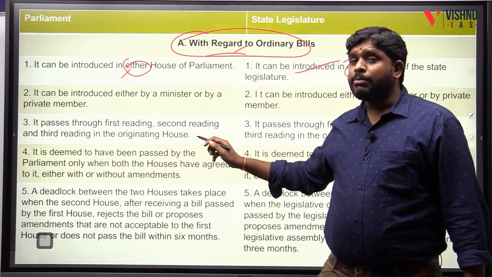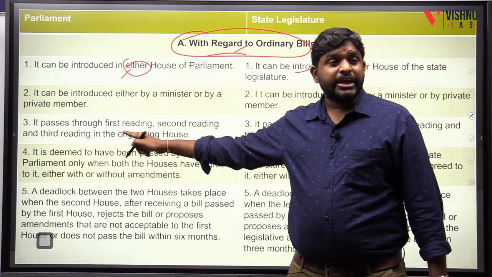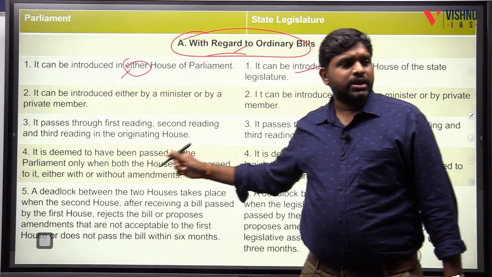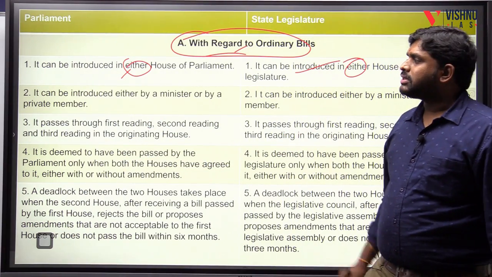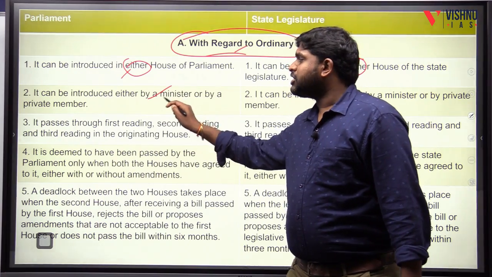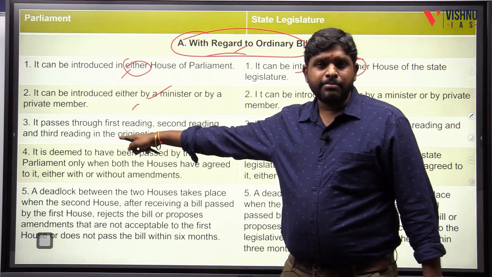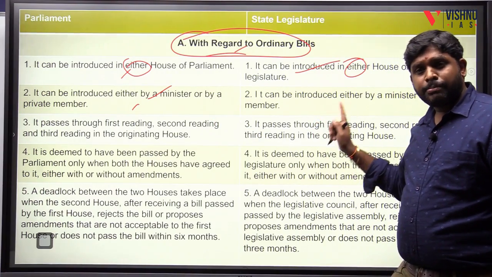So with respect to an ordinary bill, what is the major difference? If there is a deadlock between the Lok Sabha and Rajya Sabha, there is a possibility of a joint sitting. Here there is no possibility of a joint sitting. It is introduced either by a minister or by a private member. Means a public bill can be there, a private member bill can be there.